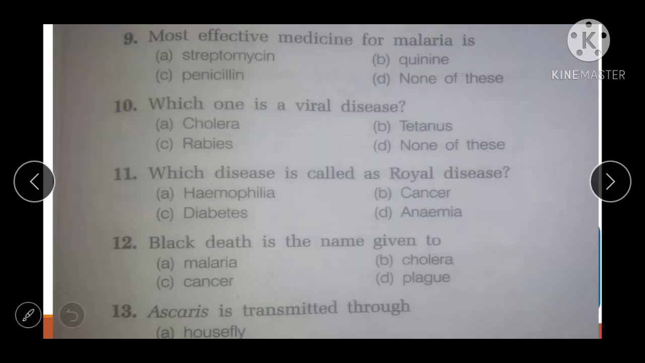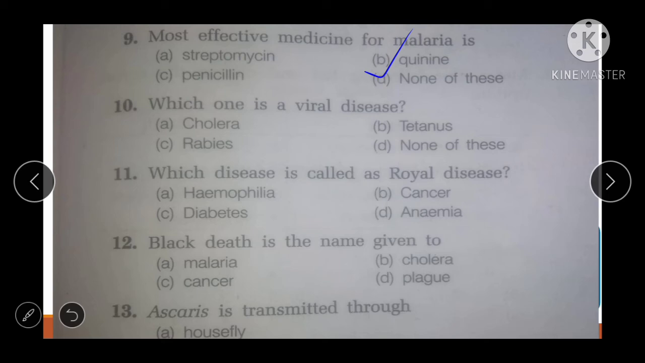Let's solve them. Most effective medicine for malaria is, see friend, whenever the medicine of malaria you may ask from the examiner, it is very simple. It is quinine, right? It is quinine. See next, which one is a viral disease?